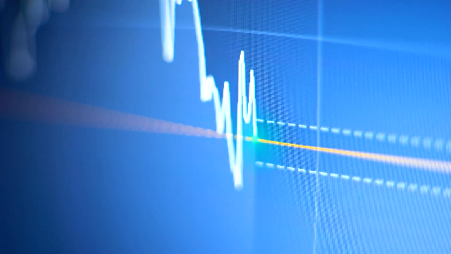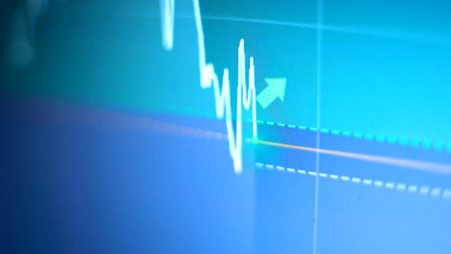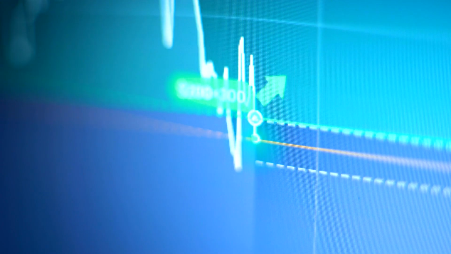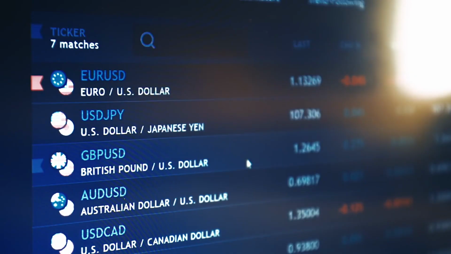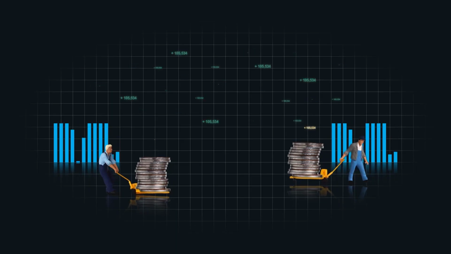Did you know that options trading is responsible for over $20 trillion in daily trading volume? That's more than the combined value of the world's top stock exchanges. Yet, 95% of retail traders lose money in the long run. Shocking, right? If you're feeling curious but hesitant, you're not alone.